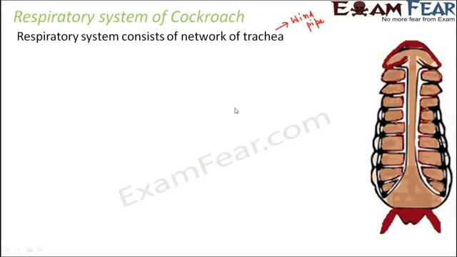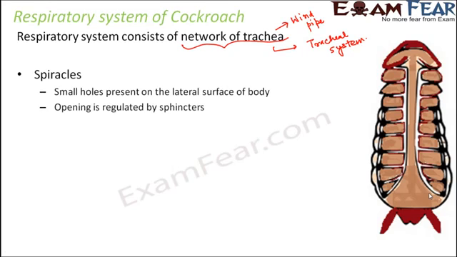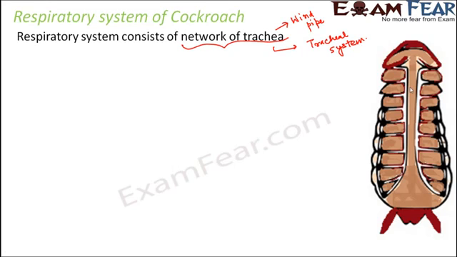So it needs trachea. Instead of having just one trachea, cockroach, not only cockroach, the insects, they have a network of trachea, and this network of trachea is termed as the tracheal system in insects. So a lot of tubes, and all these tubes together form a network. As you can see in this picture, you see a lot of structures which are present and they are all connected to each other. In this picture, you can actually see the network of a lot of trachea together.